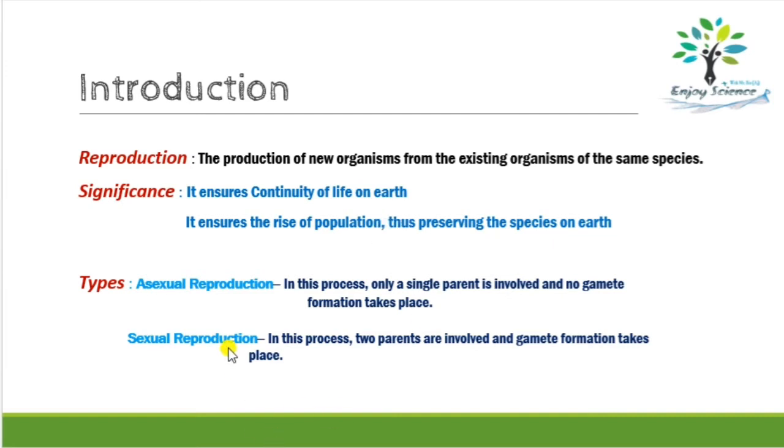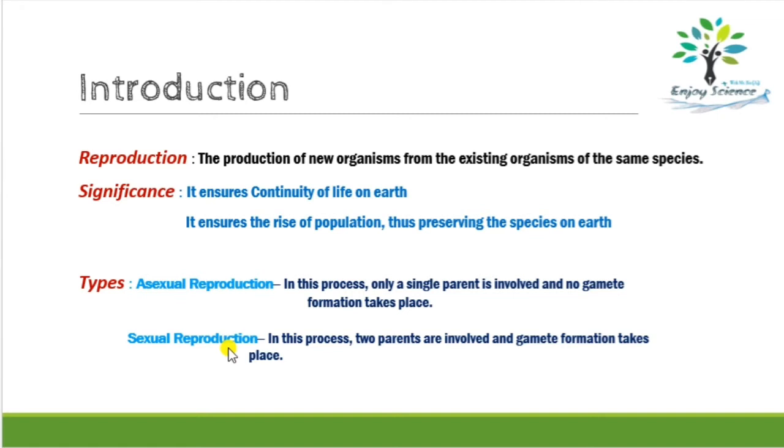Now as we know, there are different kinds of living organisms on this earth, and different organisms have different types of processes. The processes of nutrition are different, the processes of digestion are different. Similarly, the process of reproduction is also different in different kinds of organisms. But there is a broad category of this reproduction.